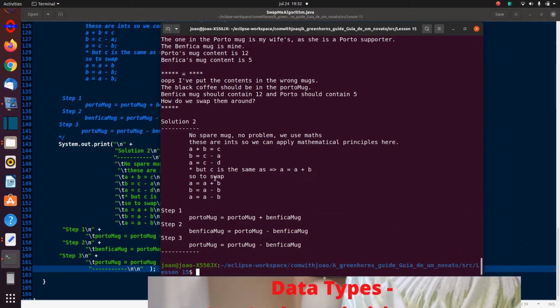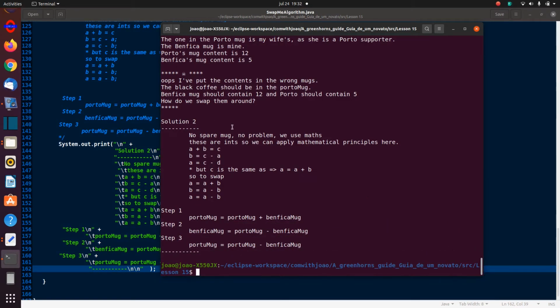Okay, and here I've got solution 2. How are we going to do it? No spare mug, no problem, we use maths. As we know, we are using int, so we can apply mathematical principles here, and we know that a plus b is equal to c. So let's say a is Porto and b is Benfica, and the two together give me a total of c. So if I add the 2 together, I get c.